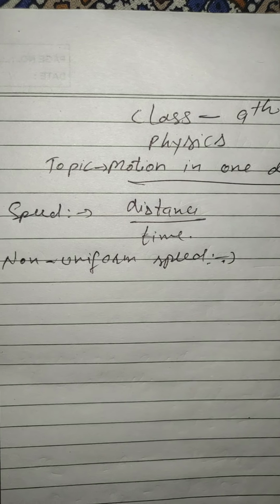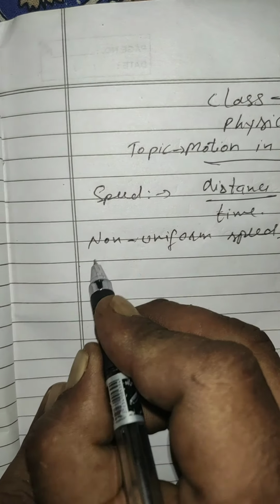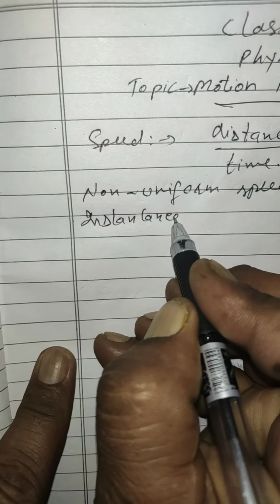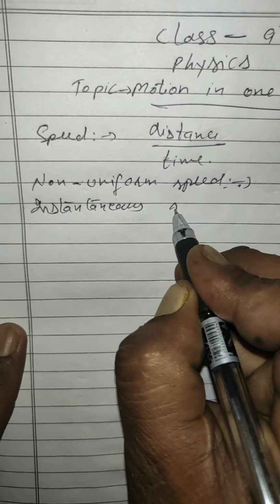Its examples are the motion of a car in a crowded place and the motion of a ball on a rough surface. In the same way, there is instantaneous speed.